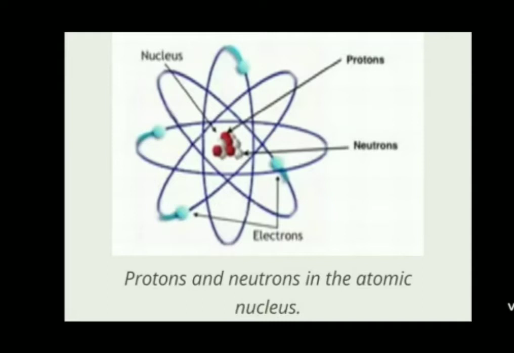Each proton carries a positive charge of +1 e. When the total positive charge on the nucleus is expressed in the unit e, its magnitude is equal to the number of protons in the nucleus. The number of protons in the nucleus of an atom is the atomic number of that element and is denoted by the letter Z. The mass of one proton is approximately 1 u, that is 1 Dalton. 1 u is equal to 1.66 × 10^-27 kg. The mass of one hydrogen atom is also approximately 1 u.